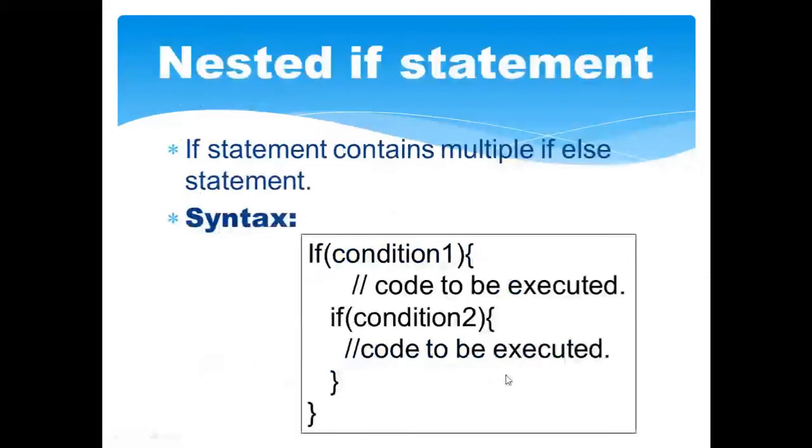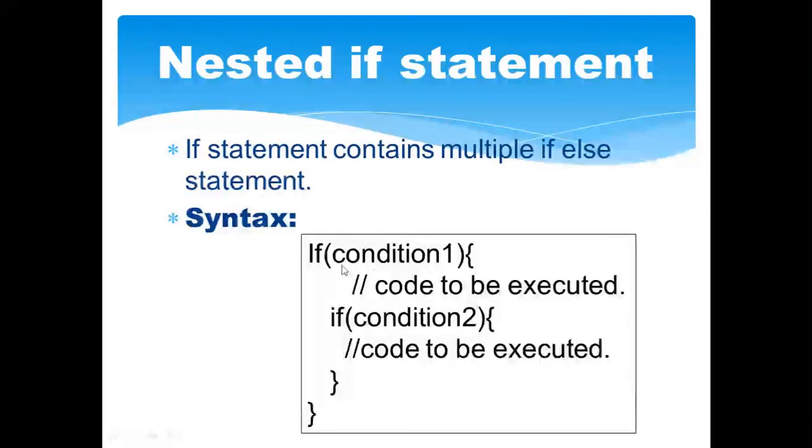That's it. So let's come to the nested if. In nested if, what are we doing? An if statement contains multiple if else statements. Now what does it mean? Inside an if statement, there will be one more if statement. There can be if else also, a single if also, and if else if also, if else if then else. This could be the scenario. That's why it is called nested. It is one condition containing another condition, or one condition is based on another condition.